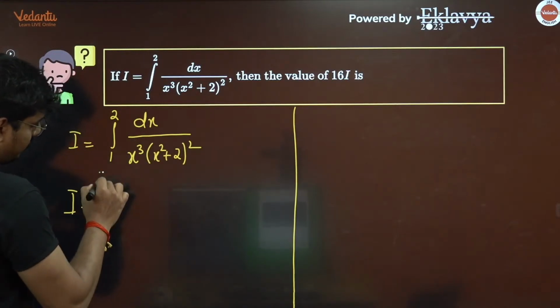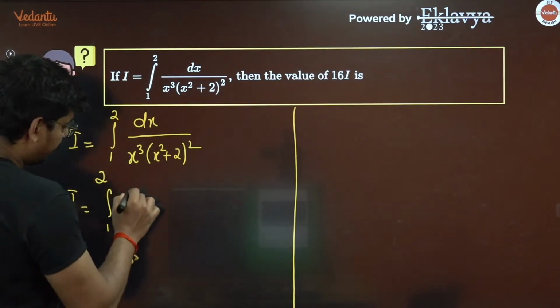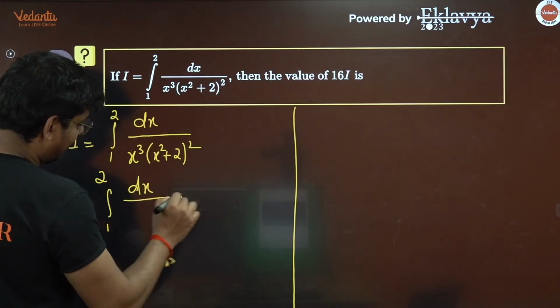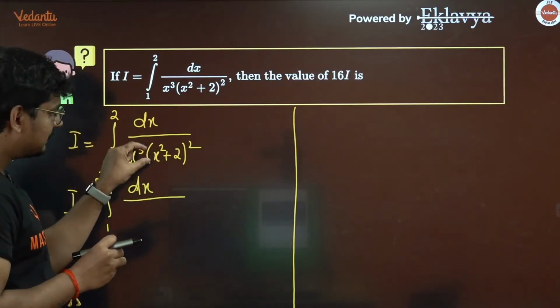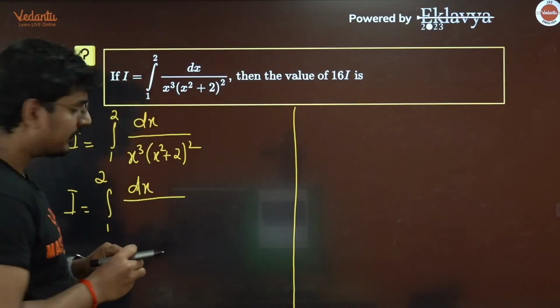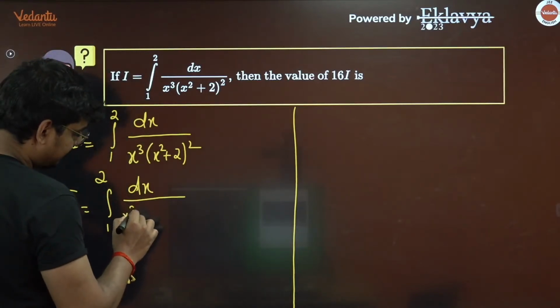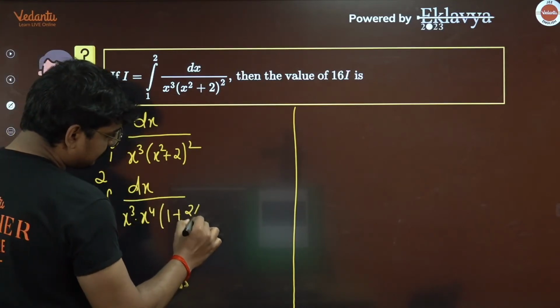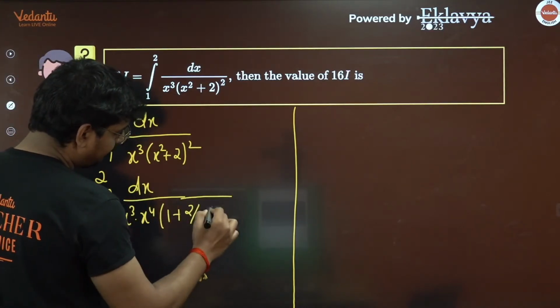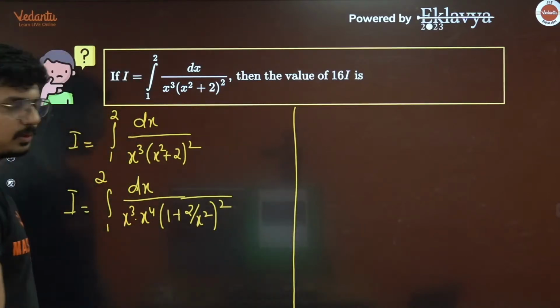I is going to be the integral from 1 to 2 of dx divided by, let me do one thing, guys. Let me take this x square as common outside. So what am I going to get in that way? x cube into x raised to 4, and this will be (1 plus 2 by x square), and here you have a whole square.